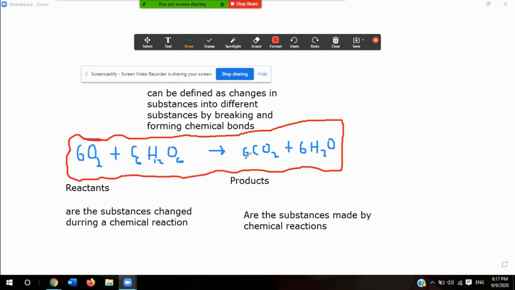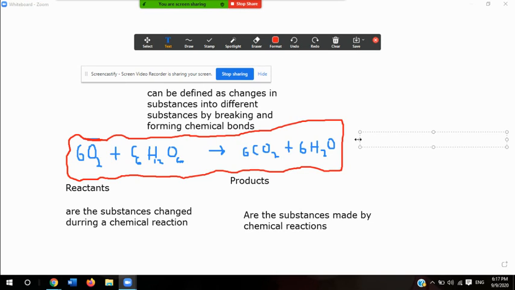It says this process, which is called cellular respiration, makes the carbon dioxide and water vapor that you breathe. We're going to talk about cellular respiration soon, but basically this is the process that makes the water vapor and the carbon dioxide that you breathe out. And I'm actually going to write that down here. This is cellular respiration.